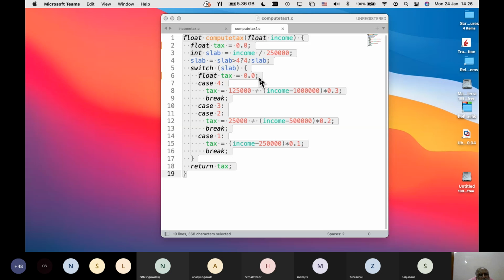Income over 2.5 lakh but less than 5 lakh, 10% tax. 5 lakh to 10 lakh, 20% tax. 10 lakh and above, 30% tax. Now, given that, how do you calculate?